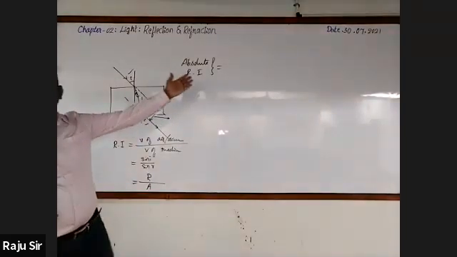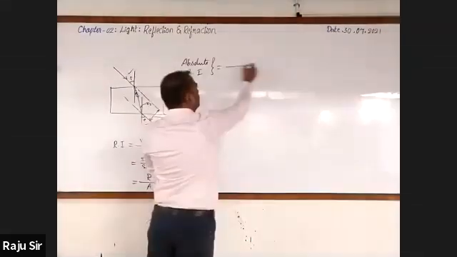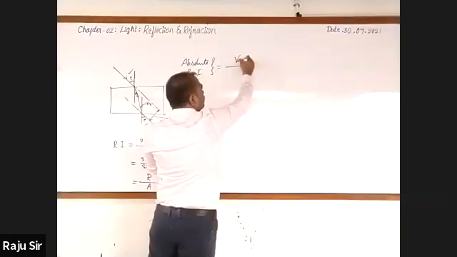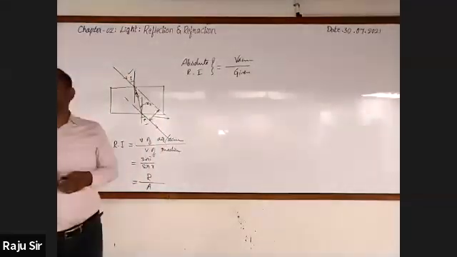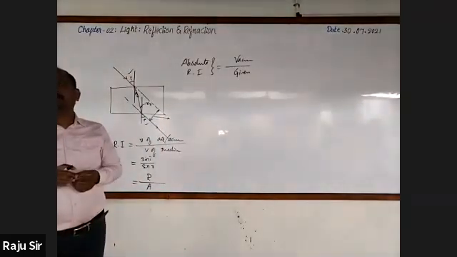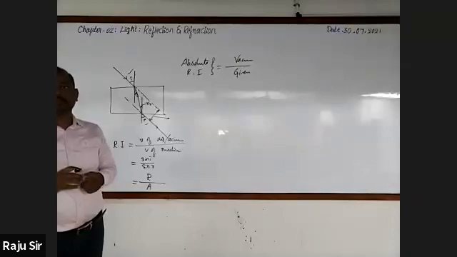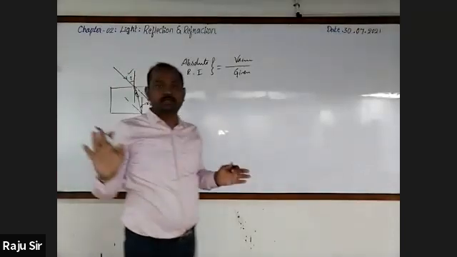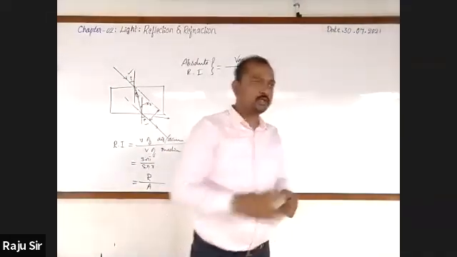Then what is the formula used to find the absolute refractive index? Velocity of light in vacuum divided by the velocity of light in the given medium. This is the formula. Then what is the unit of refractive index? It has no unit. Why does it have no unit?